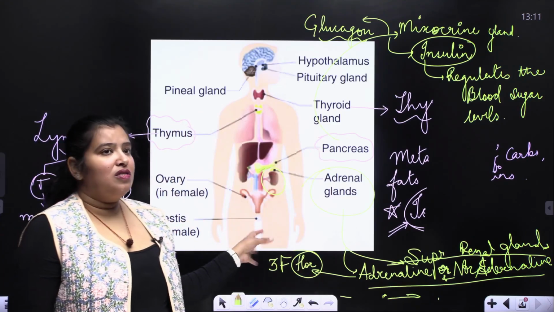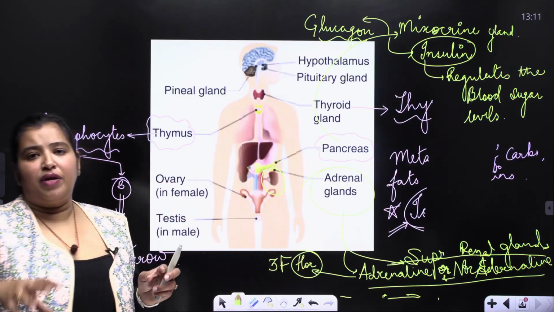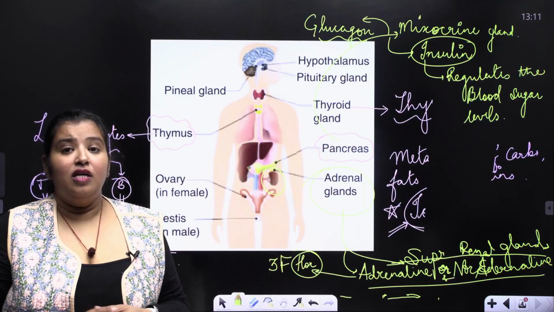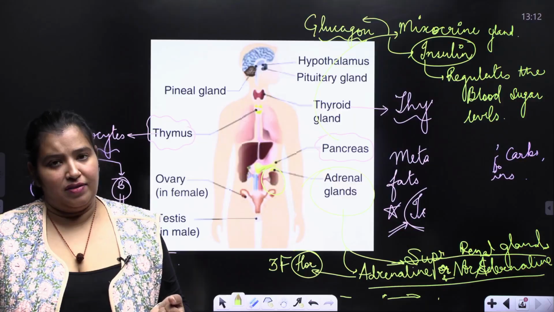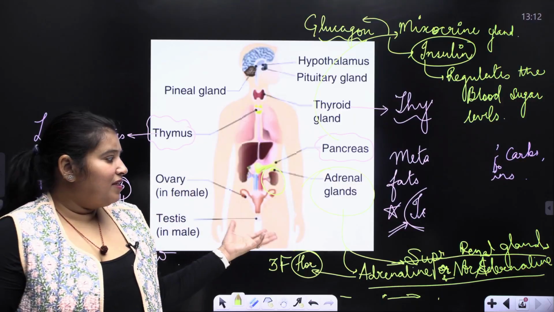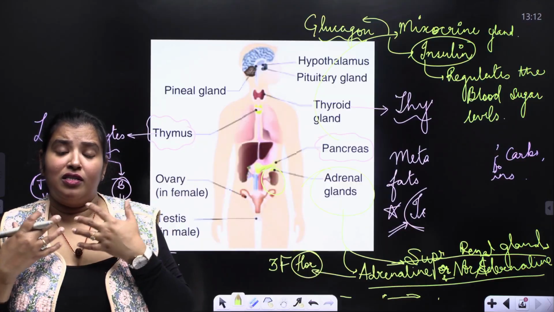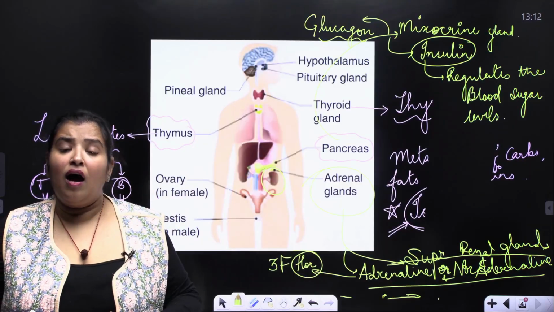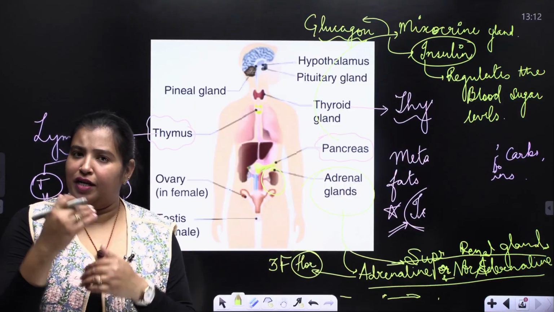Now what happens whenever a predator is running after the prey? The rate of heartbeat increases, because there is secretion of adrenaline; the lion wants to satisfy its hunger. So this hormone is released and the running starts.